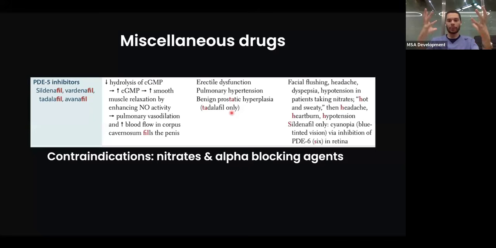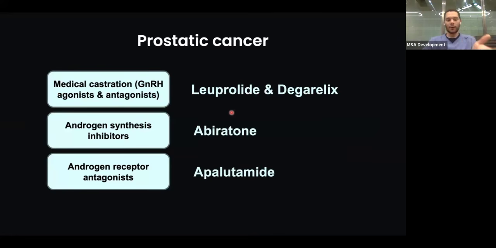Finally, for contraindications, those drugs are contraindicated to be used with nitrates because it could worsen your hypotension severely, along with alpha blocking agents. So both of them cause vasodilation and they cause hypotension. But I think I mentioned at the beginning prostaglandins. That was a mistake. It's phosphodiesterase 5 inhibitors. My apology.